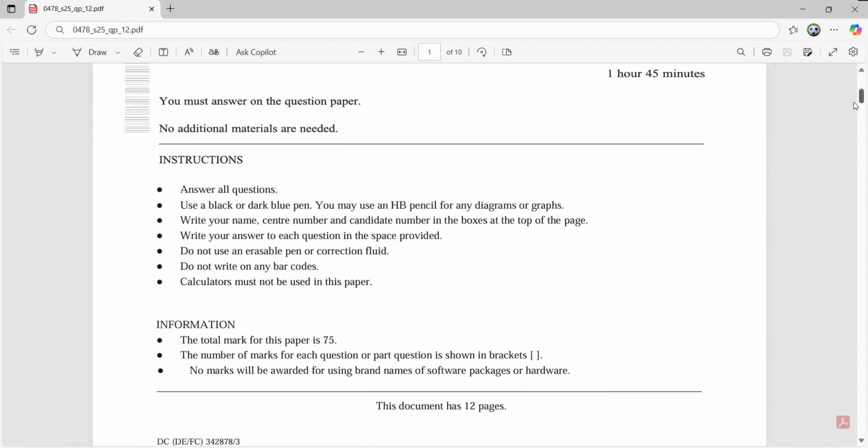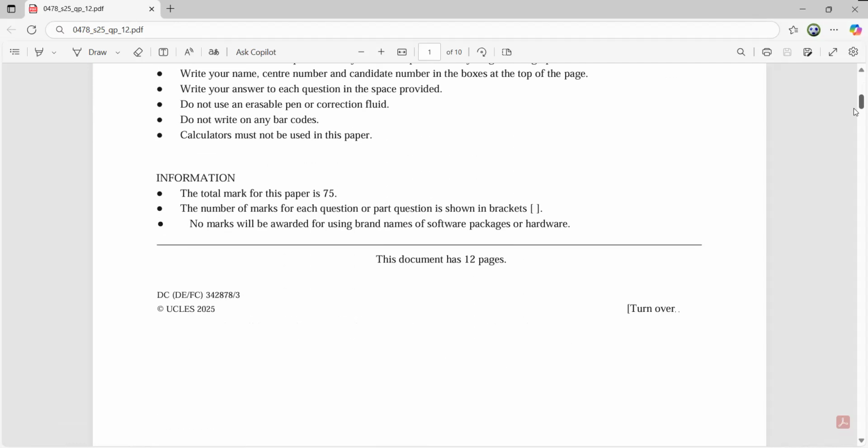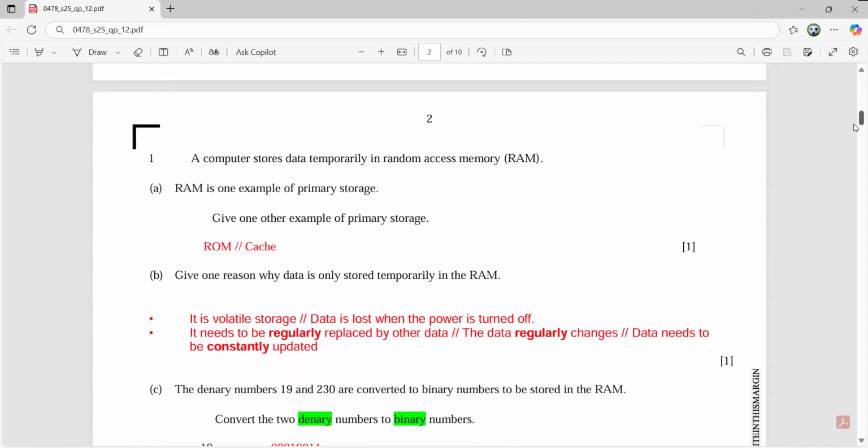The paper is of 75 marks. There is no mark awarded in case of using the brand name of software packages or hardware. The marks for each question or part question are given in the brackets. So, instructions for you once again.